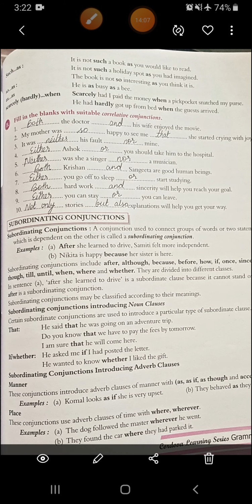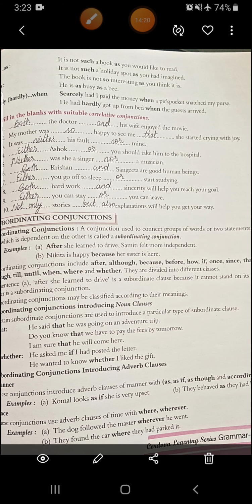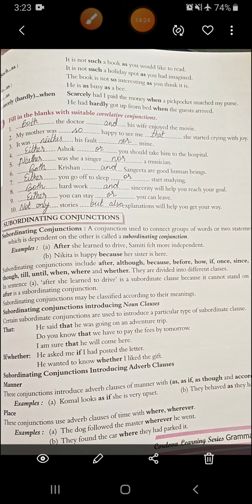This is what exactly we have to do here in this exercise B. You have to fill in the blank with the suitable correlative conjunctions. See the first one. Both the doctor and his wife enjoyed the movie. Then second, my mother was so happy to see me that she started crying with joy. Third, it was neither his fault nor mine. Fourth, either Ashok or you should take him to the hospital, like one of them has to go. Then fifth, neither was she a singer nor a musician.